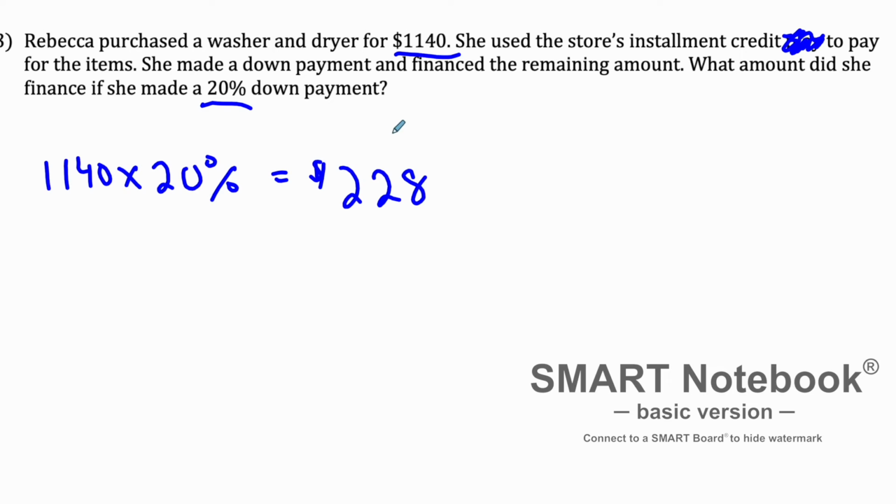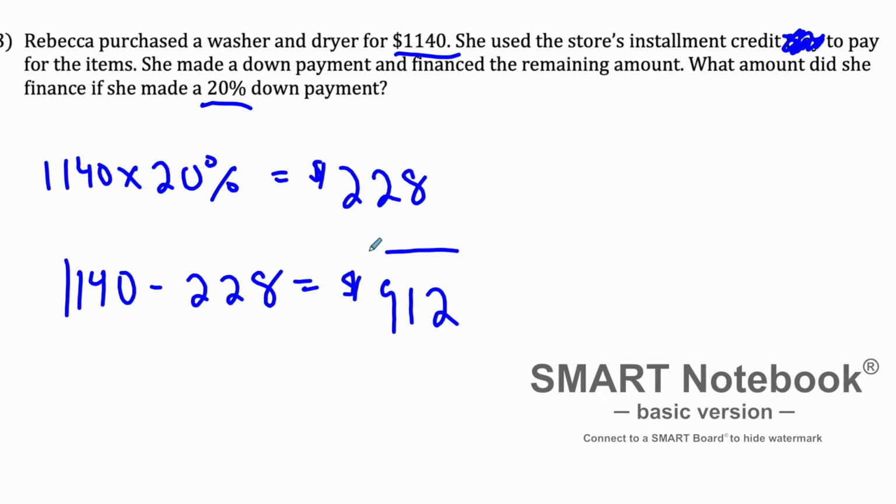But that's not what the question is asking. The question is asking how much did she finance? So one option is to take your 1140 and subtract from that the 228 that we just solved for. So 1140 minus 228, plug it in your calculator. She will be financing $912. That is what answers the question.